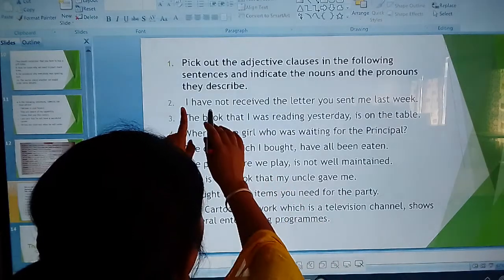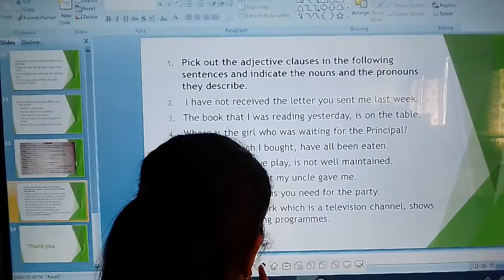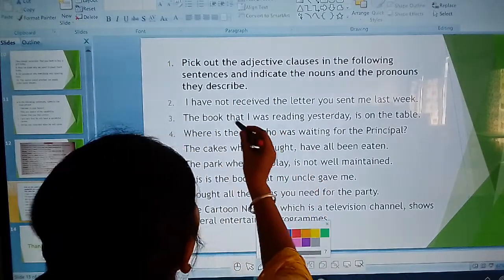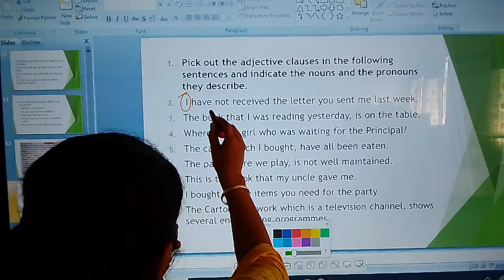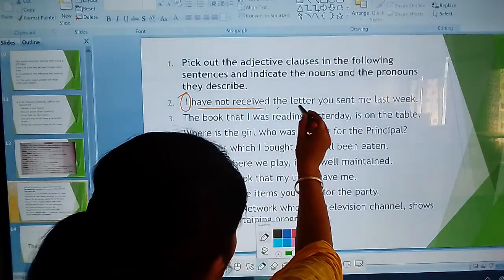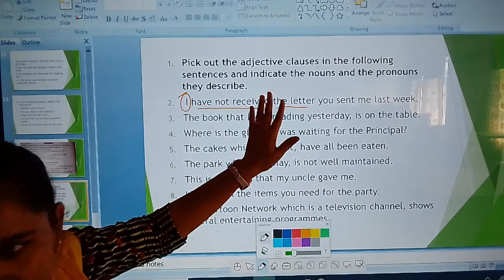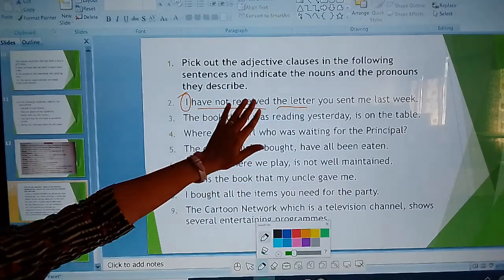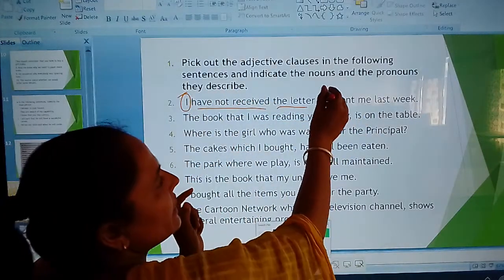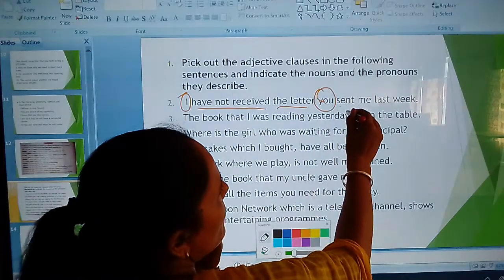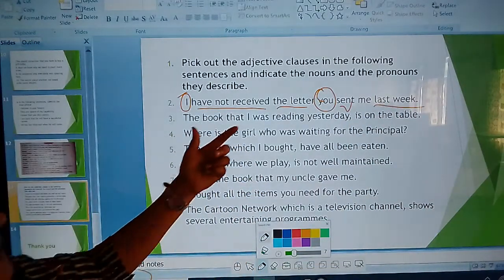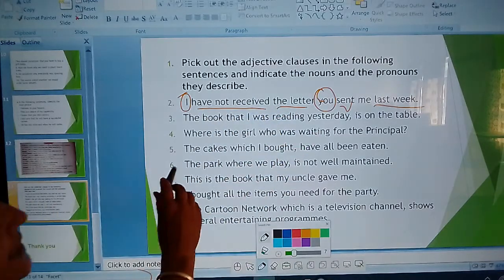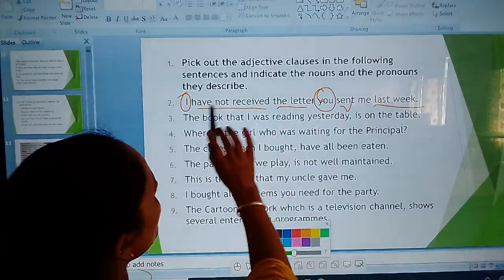In this sentence, I have not received the letter. Look at the sentence. Here, I have not received the letter. बच्चे subject भी है, verb भी है, object भी है. पता चल रहा है ना? दो बातें हो रही हैं. I have received the letter. You sent me. Here also subject, also verb, also object. Okay? That's why this is your adjective clause. Okay, this is your adjective clause.